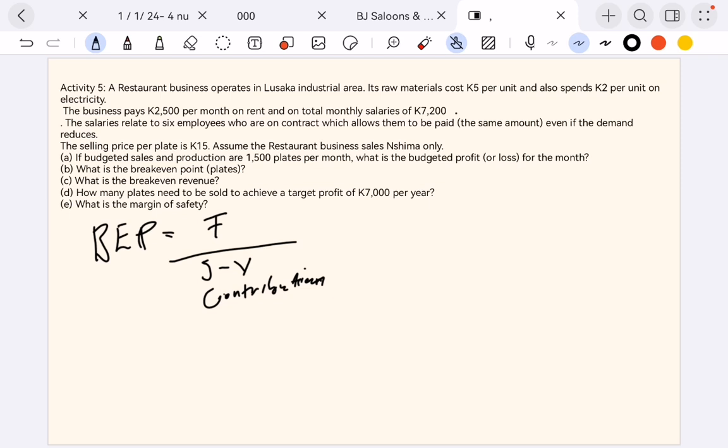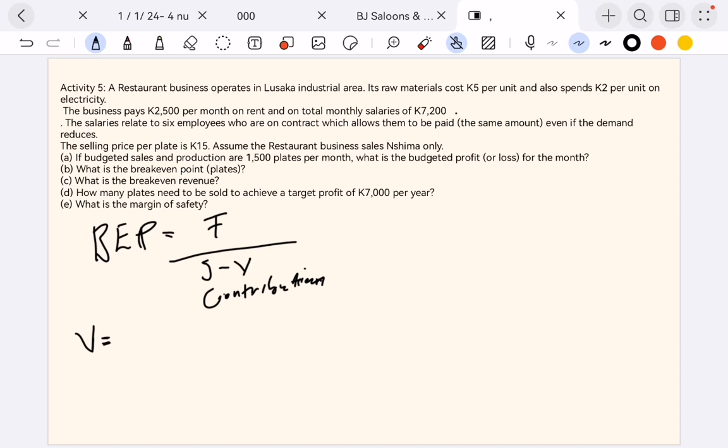So the question says if this company has budgeted the production of 1,500 plates per month, what is the budgeted profit or loss for the month? The first thing that we need to do here is identify the costs associated with this business. We're told that a restaurant business operates in Lusaka industrial area. Its raw material is a variable cost. Each raw material costs 5 kwacha per unit, you see. So 1 unit 5 kwacha, 2 units 10, just like that.